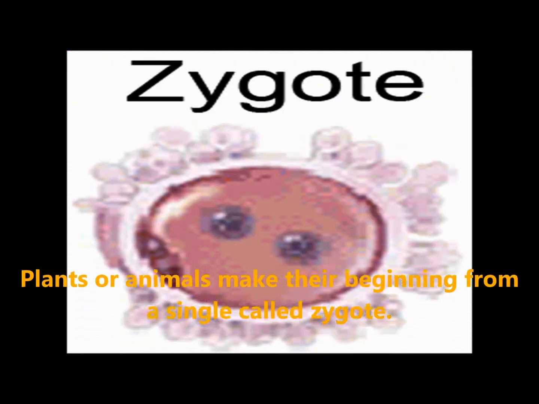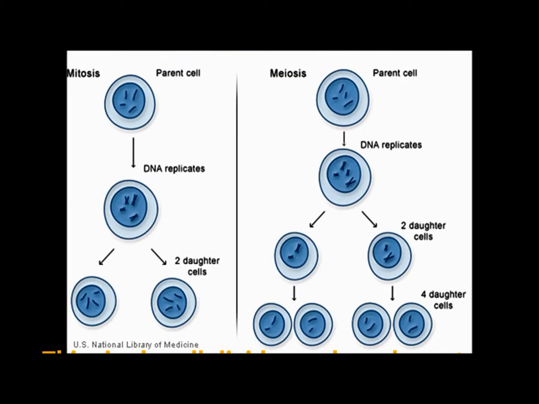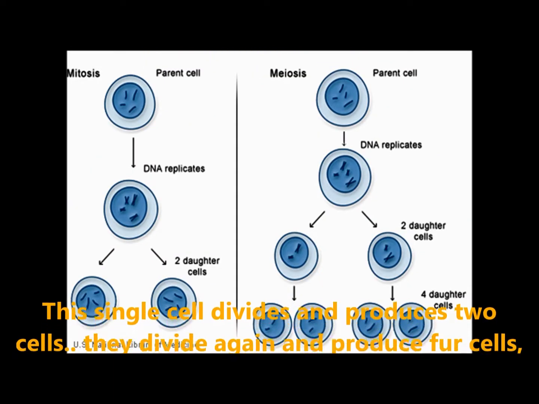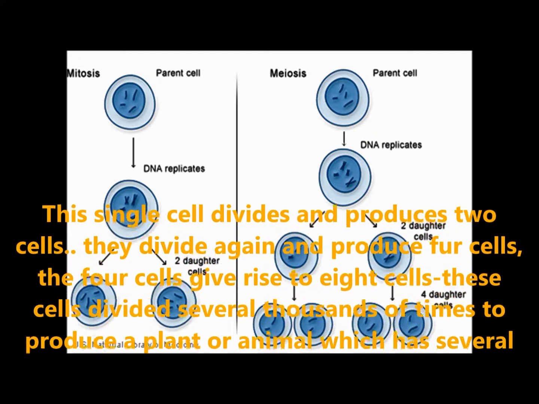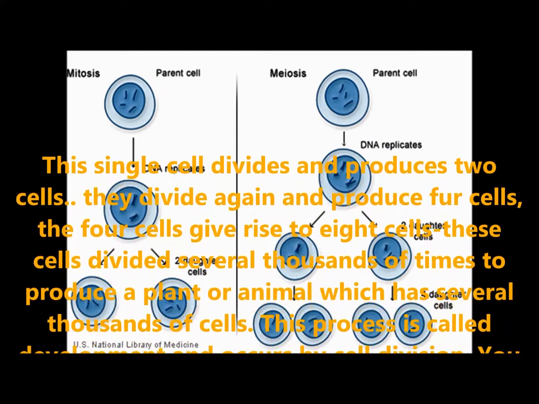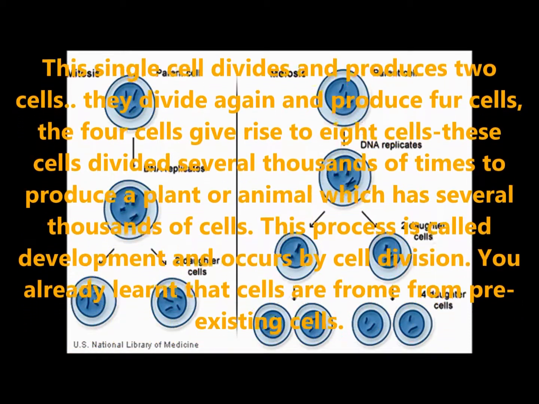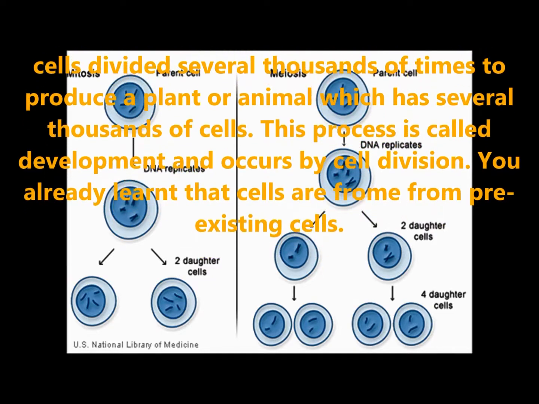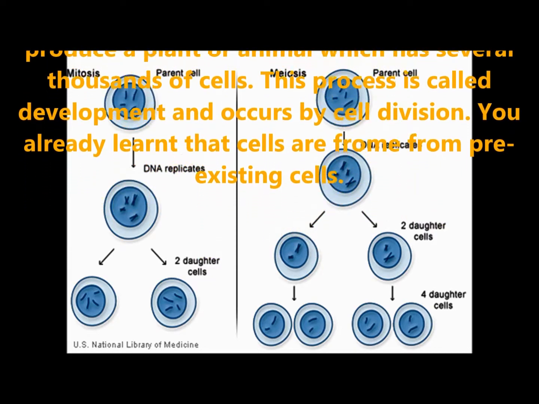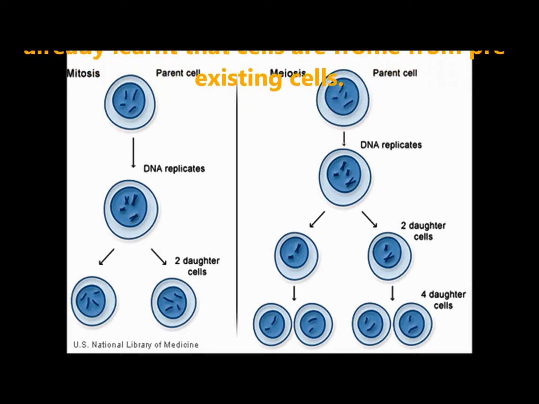Plants or animals make their beginning from a single cell called zygote. This single cell divides and produces two cells. They divide again and produce further cells. The 4 cells give rise to 8 cells. These cells divide several thousands of times to produce a plant or animal which has several thousands of cells. This process is called development and occurs by cell division.